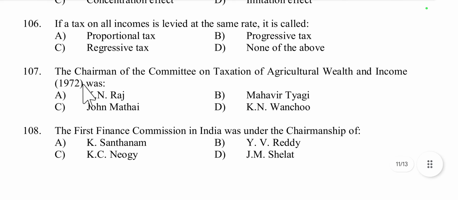Then next question, question number 107. The chairman of the Committee of Taxation of Agricultural Wealth and Income, that is 1972, was K.N. Raj. Yes, at that time K.N. Raj was the chairperson or chairman. The Committee on Taxation and Agricultural Wealth and Income was appointed by the Government of India in 1972 and was chaired by Dr. K.N. Raj. The committee recommended the implementation of a progressive agricultural holding tax.